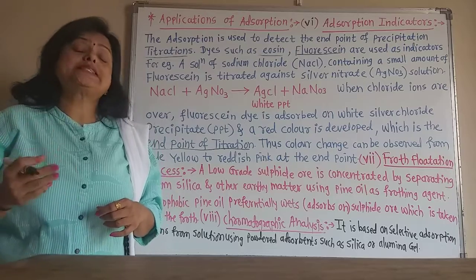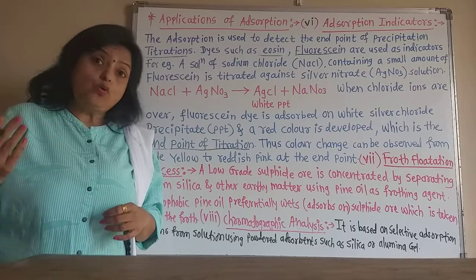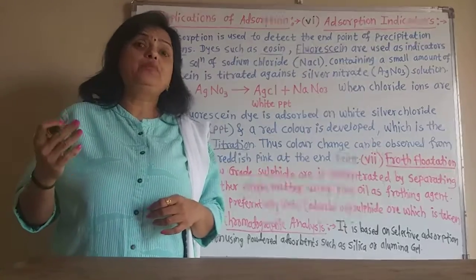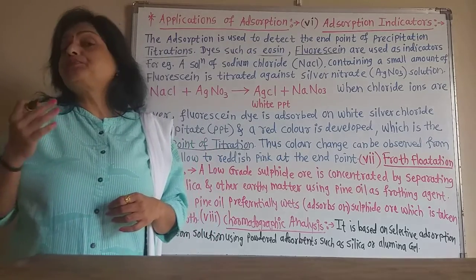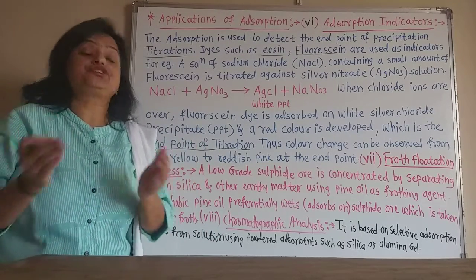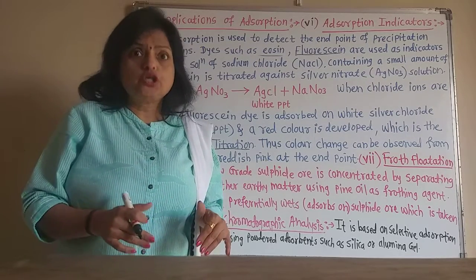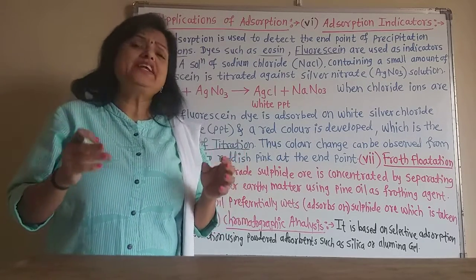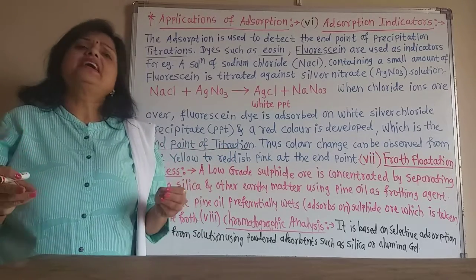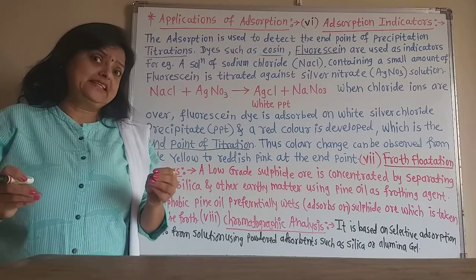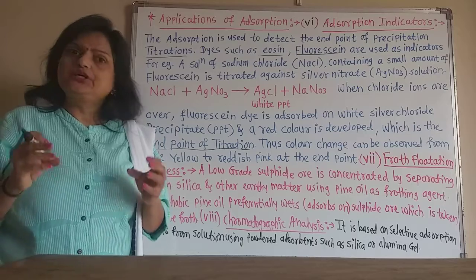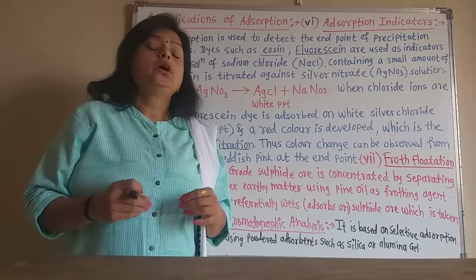So how do we separate a compound or element from its ore? The first process is the concentration of the ores, because ores are found in the earth's crust, so there is so much earthy matter. There is also silica, SiO2.